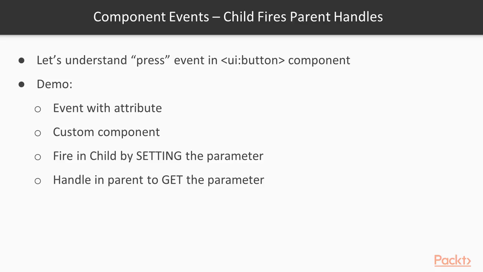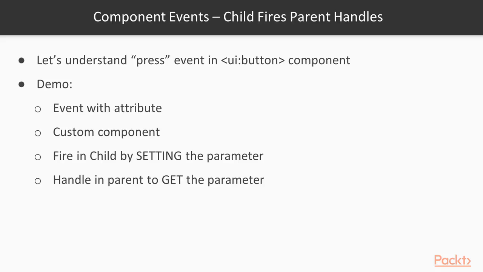You have used one event, press. When the press event is fired, you have a handler in your client-side JavaScript controller. Let's assume press is an event. You have embedded it in the ui:button component. Button is a component, and this ui:button component you have put as a child in your custom component. So your custom component is the parent. A parent has a child component which is firing press, and when the press is fired, you have a handler in the parent component. So that happened.